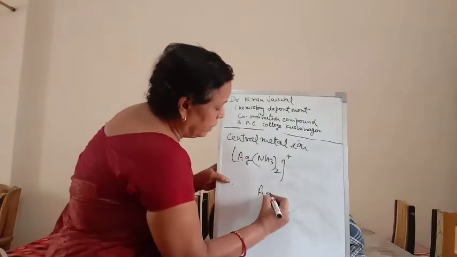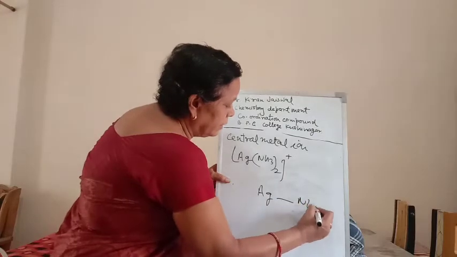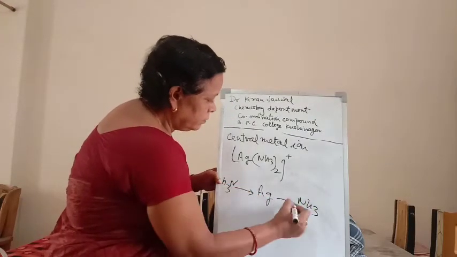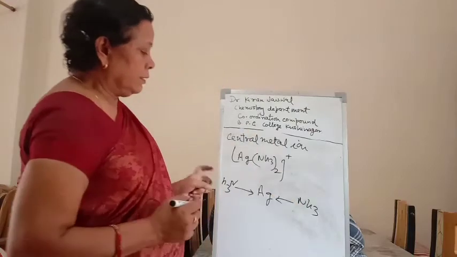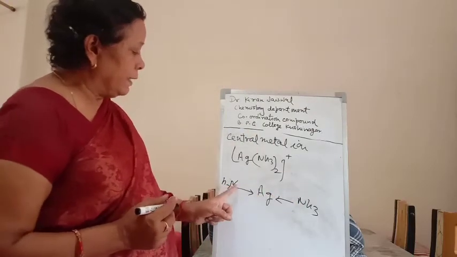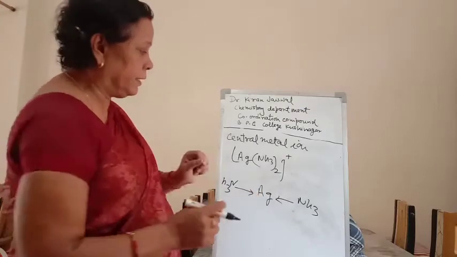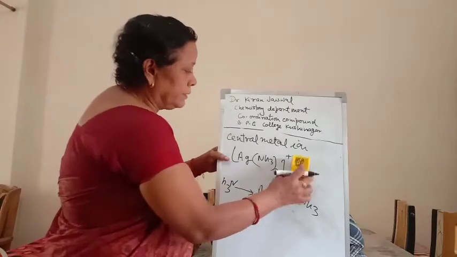The structure will be NH3, silver, NH3. This is the central metal ion. Two ammonia ligands are attached to the central metal ion, so silver is known as the central metal ion.